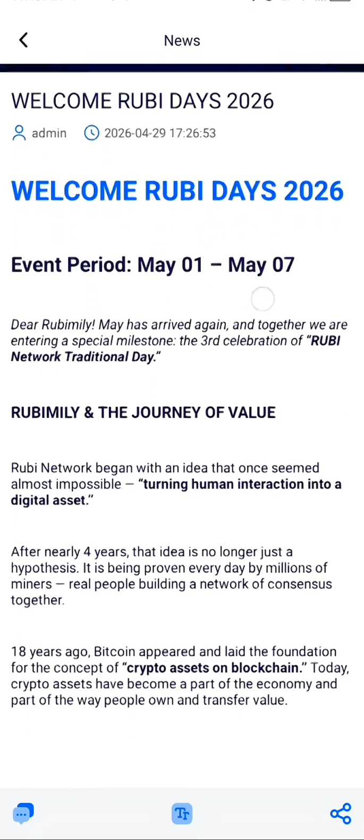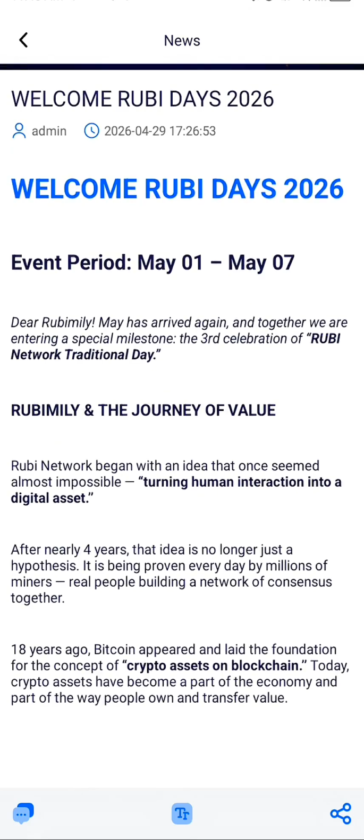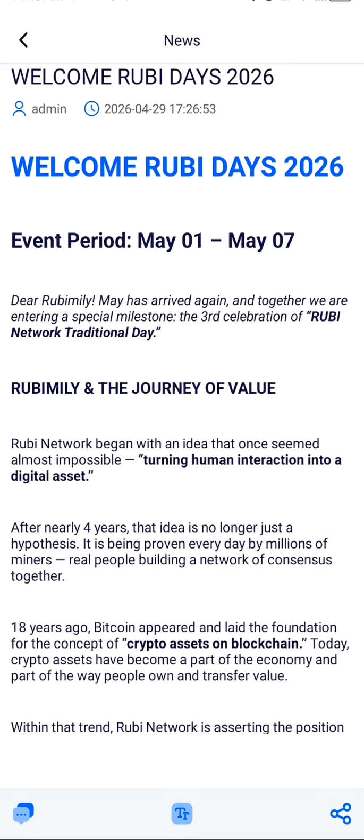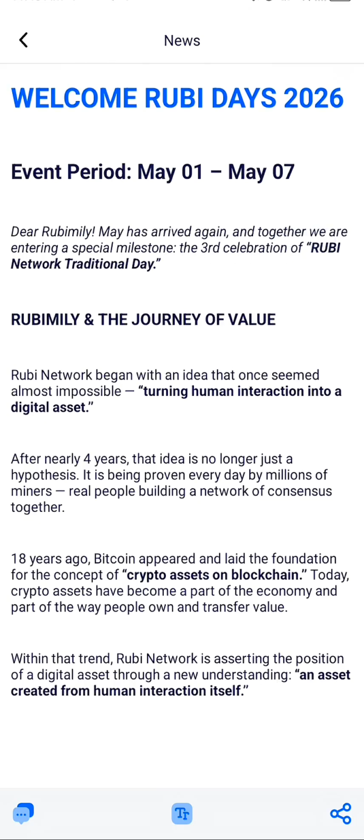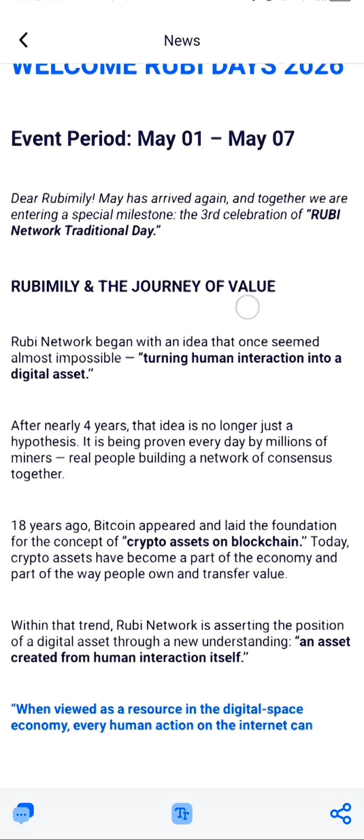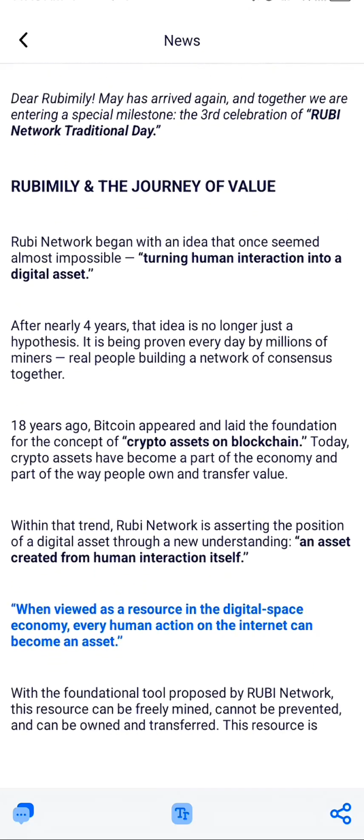The first one says event, that is event period May 1st to May 7th. They are celebrating the third celebration of the Ruby Network Traditional Day. And they say the Ruby Millie and the journey of value. The Ruby network began with an idea that seems almost impossible, turning human interaction into a digital asset. After nearly 4 years, which means the Ruby project is more than 3 years, almost 4 years, that idea is no longer just a hypothesis. It is being proven every day by millions of miners.